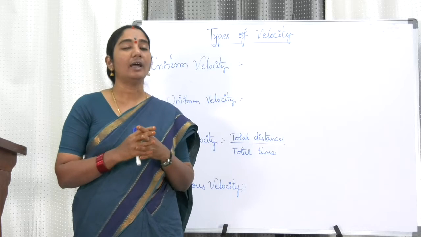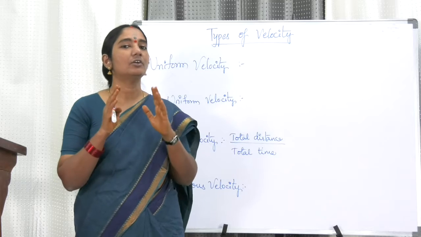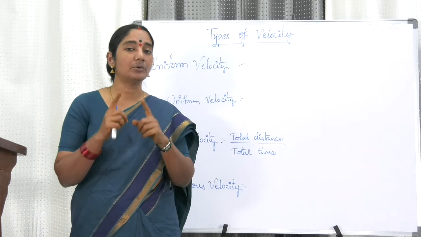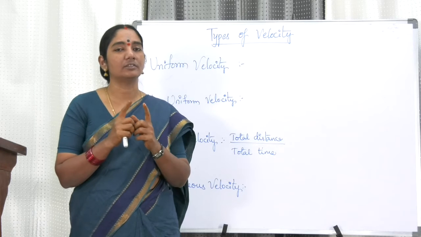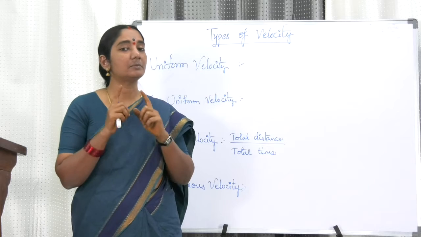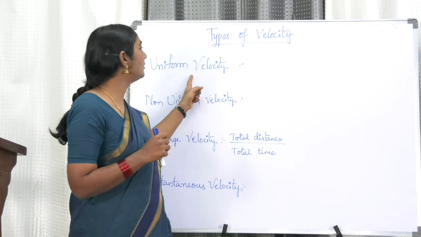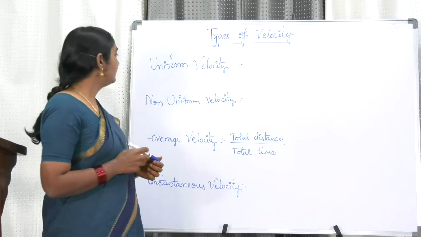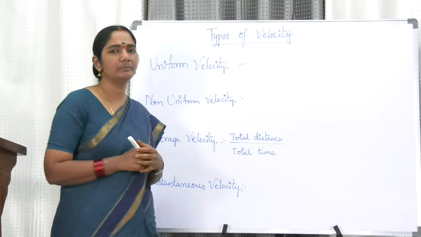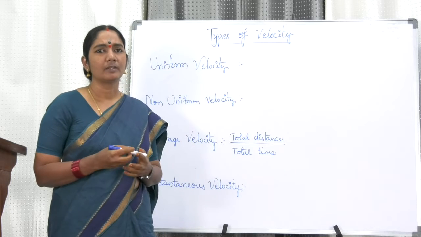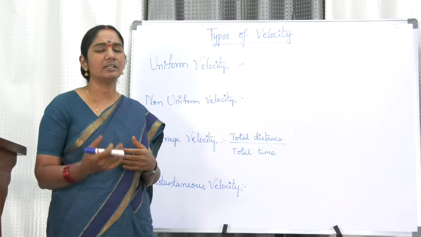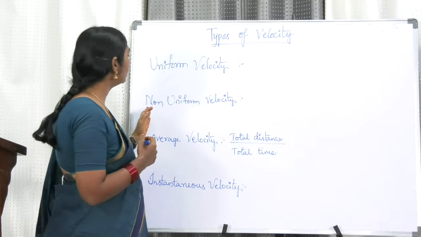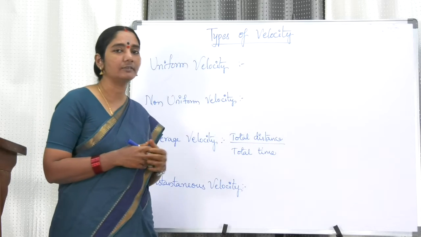Its magnitude as well as direction, both are constant. In such a case, magnitude and direction must be the same. Then that body is said to be moving with uniform velocity. Okay? And next, non-uniform velocity means the velocity is not uniform. It is not maintaining a constant velocity. Velocity is continuously changing. In such a case, we say that it is non-uniform velocity.